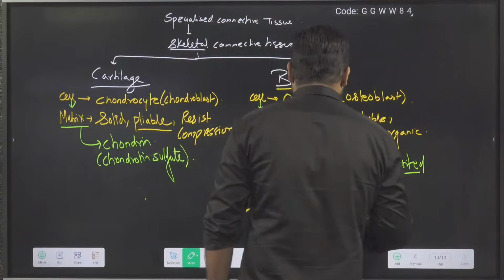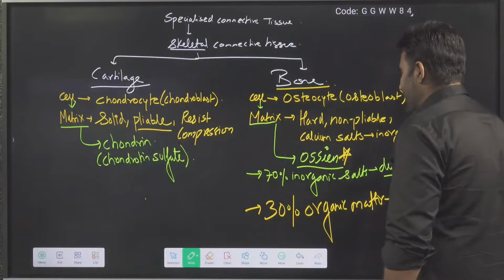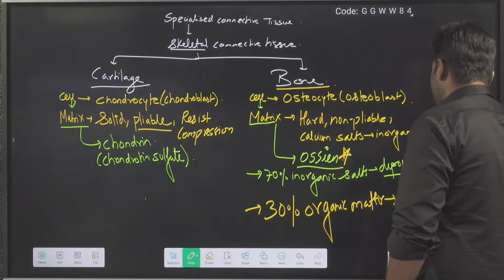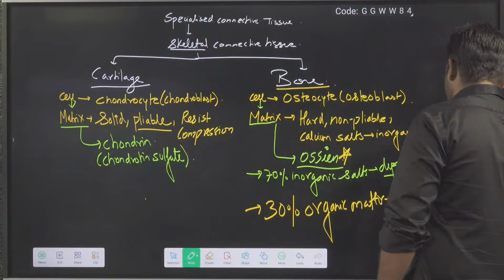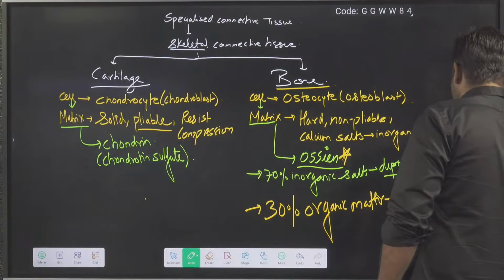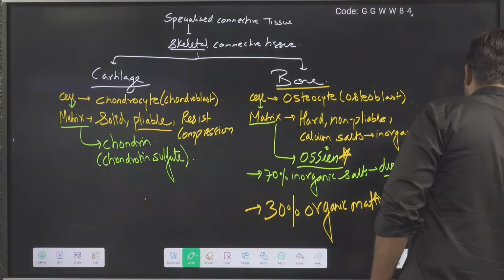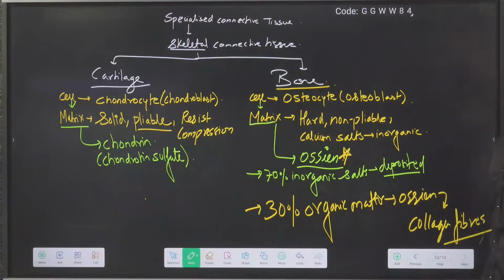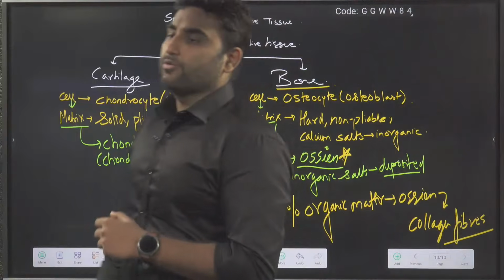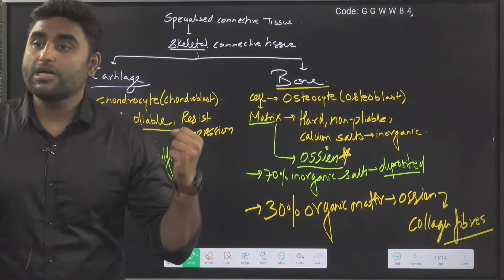Ossein is your organic matter, along with the collagen fibers, which give you the strength.